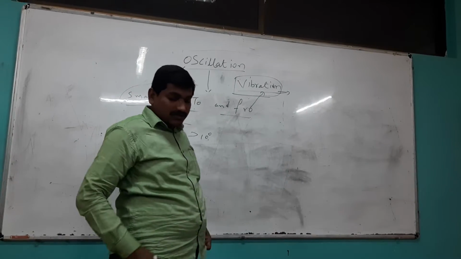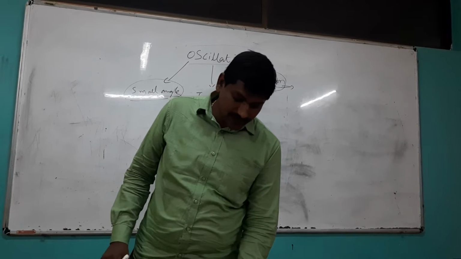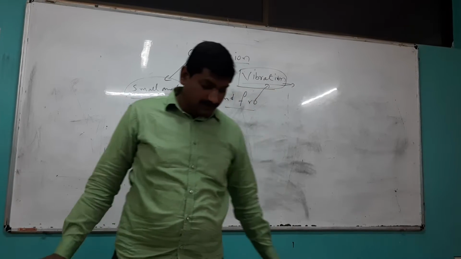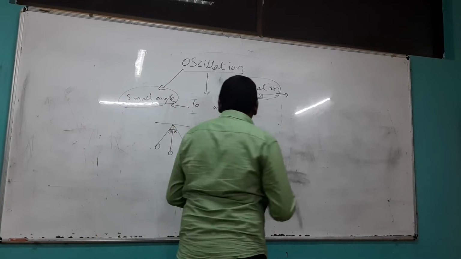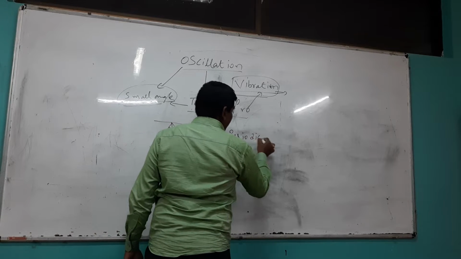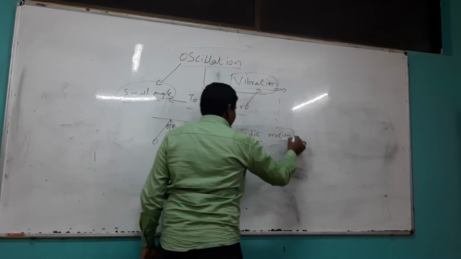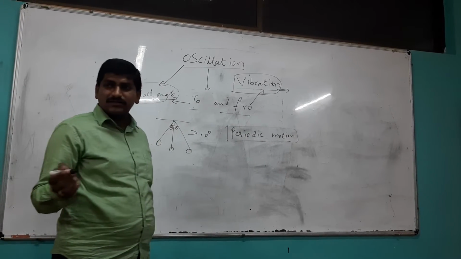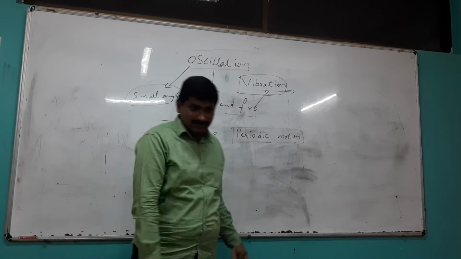Next, here we need to discuss some important terms. What are the important terms which we need to know clearly here? Periodic and oscillatory motion. What do you mean by periodic motion? Simple logic, I'll tell you. In day-to-day life, we are students in school. We have first period, second period, physics period, chemistry period, like that.